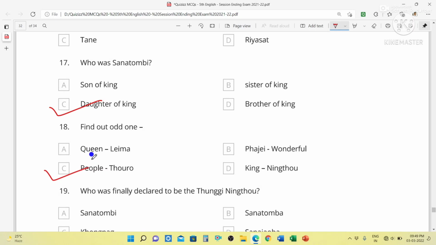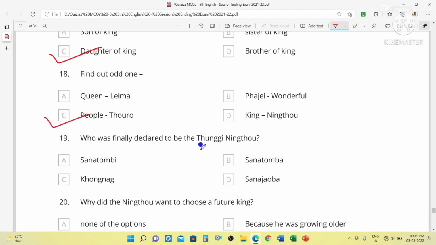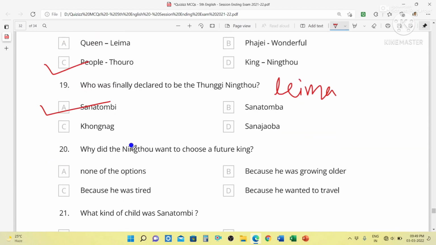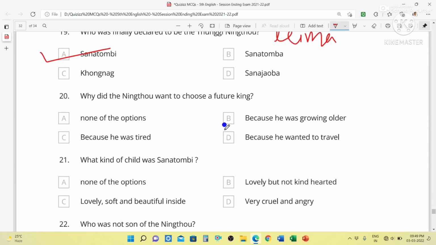Thauro means brave. Who was finally declared to be the Tungi Ningtho? That is Sanatombi. Actually, she was not declared as Tungi Ningtho. She was declared as Tungi Leima. Why did the Ningtho want to choose a future king? Because he was growing older.